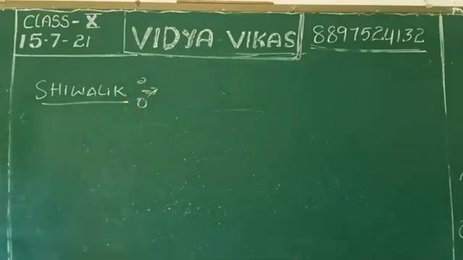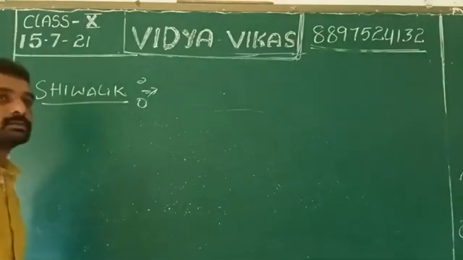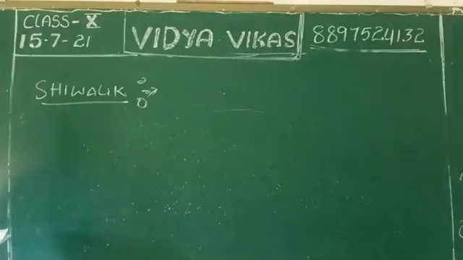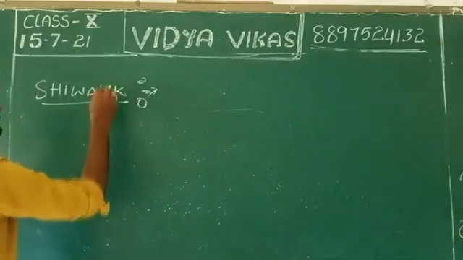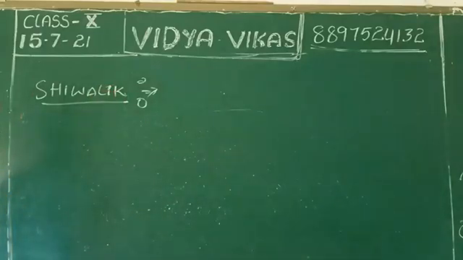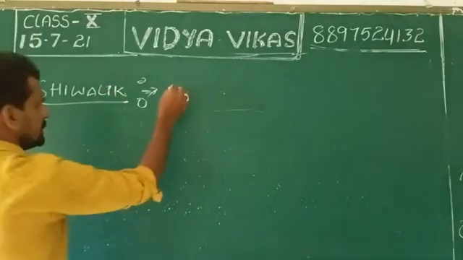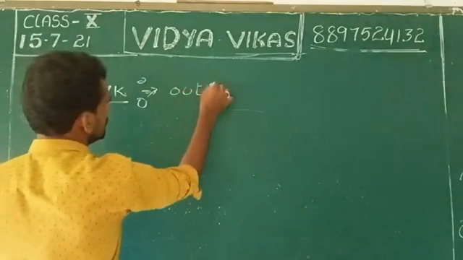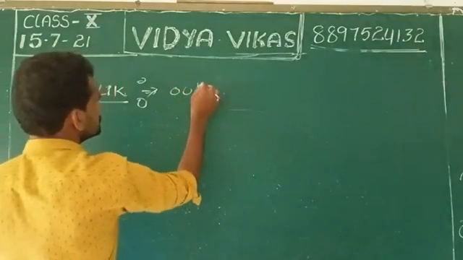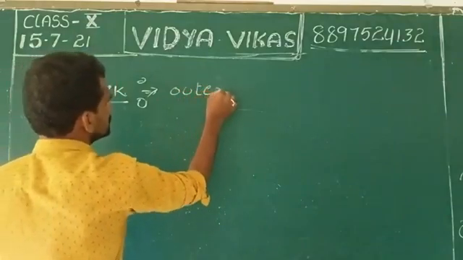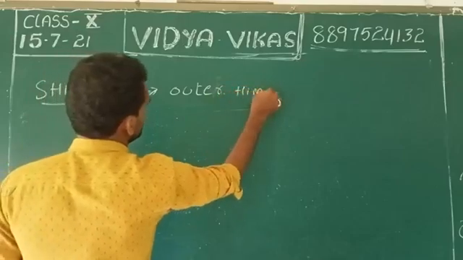It is also called by another name. What is the other name of Shivalik? It is Outer Himalaya.